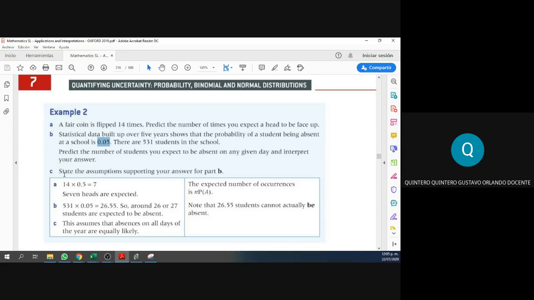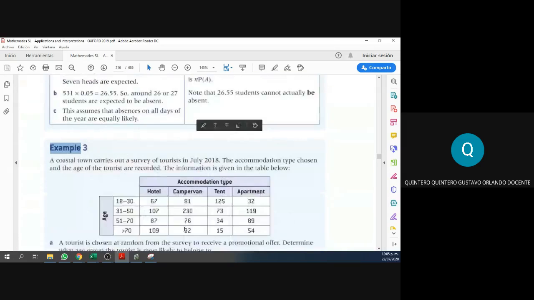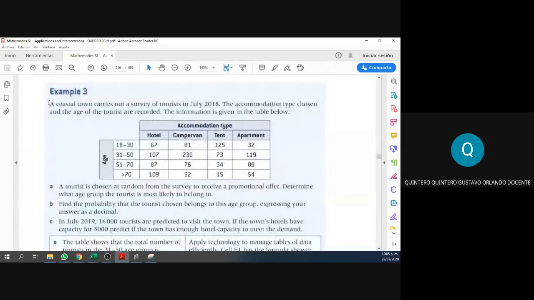One assumption that we are making is that it will not go up. The probability will not change. Look, this assumes that the absence on all days is equally likely. The probability doesn't change depending on the day. That is one assumption that we have to make here. All right, cool, guys. But what about this example?